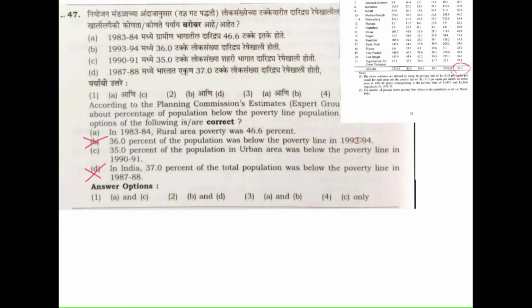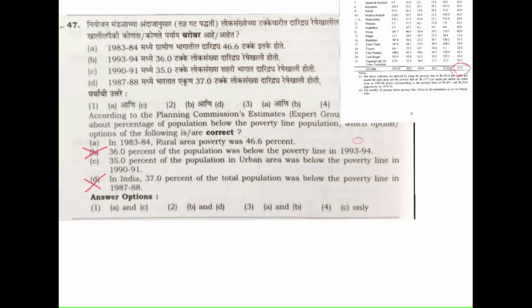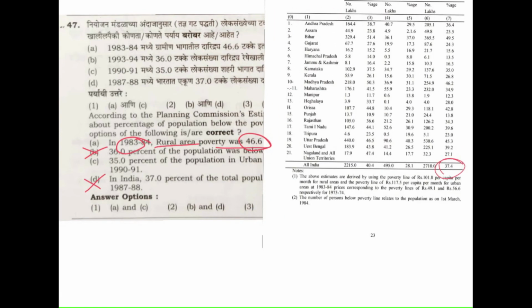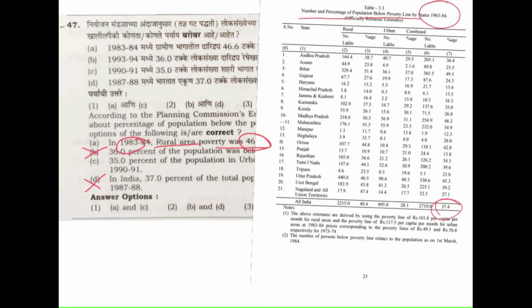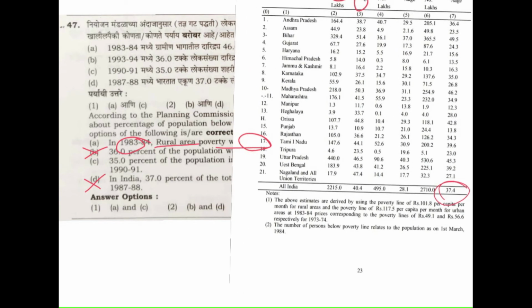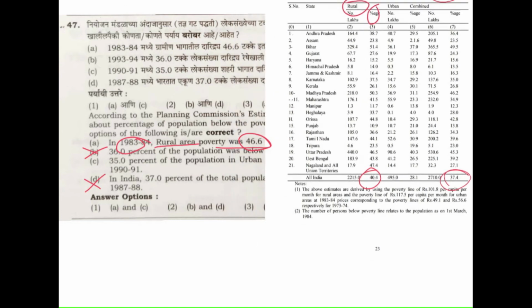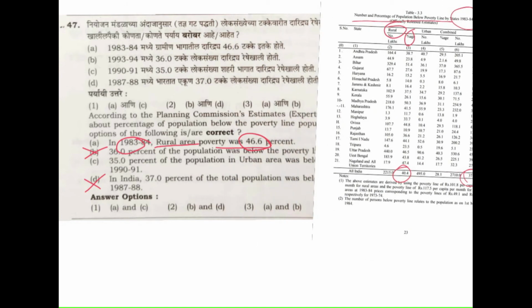In 1983-84 rural area poverty was 46.6% rural area. Whereas in the snap we can see the rural percentage here. This is the rural percentage. So the total is 40.4%, whereas in the question it is 46.6%. So statement A must be the incorrect one.